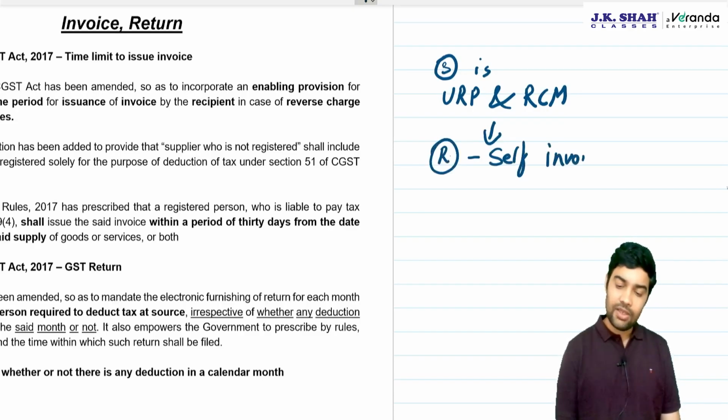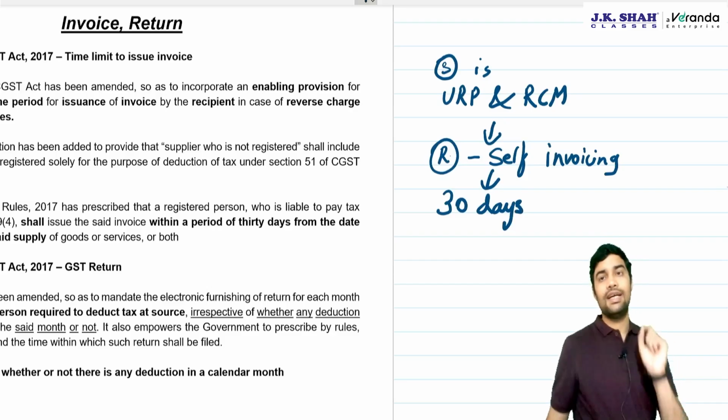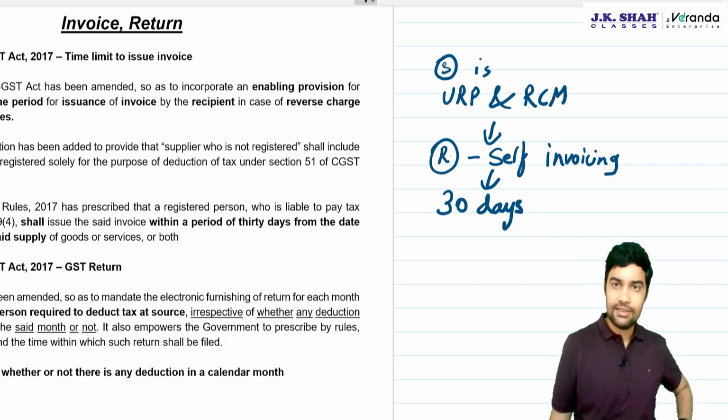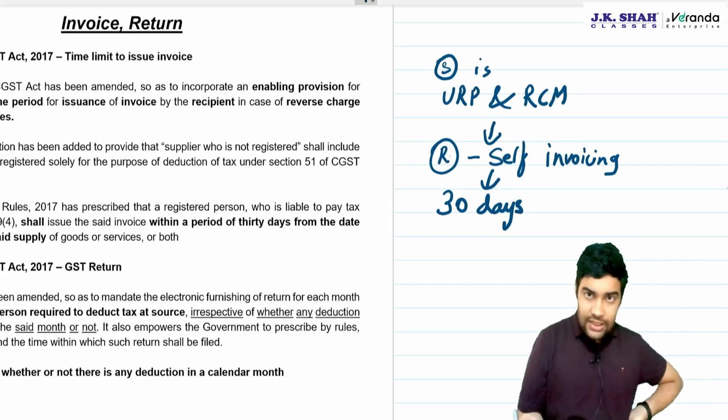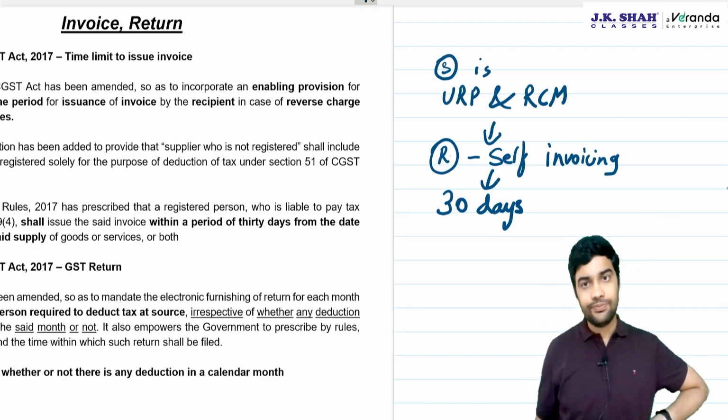What will be the time limit for issuing self invoicing? The time limit for issuing invoice is 30 days from the date of receipt of goods. Have we learned this? So he has to issue the invoice within 30 days from the receipt of goods or services.